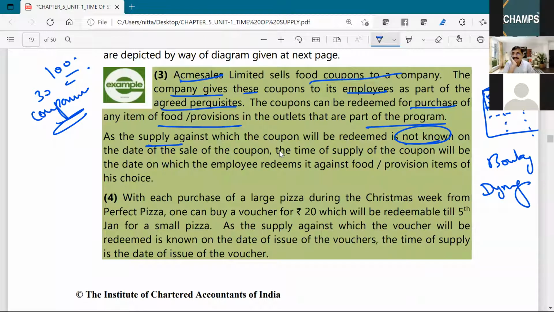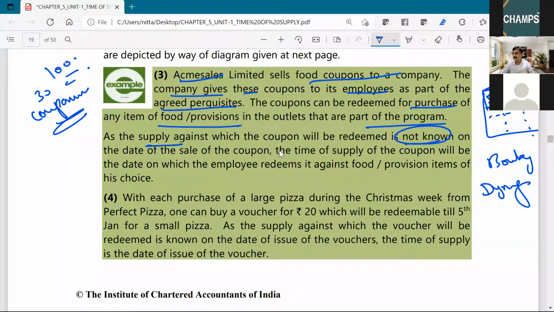What is there? That hair dye may be chargeable at 18%. The unbranded rice, nil rate. Or a shampoo may be 12%. Only example I am telling. So at the time of issue, I don't know the supply. So at the time of redemption, it will be the time of supply.